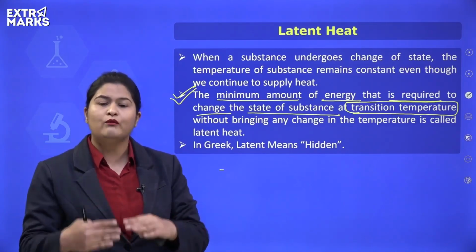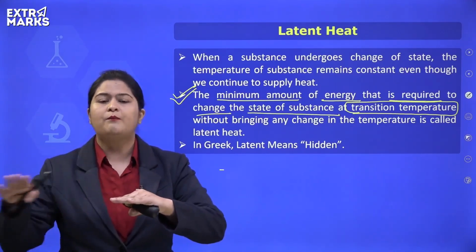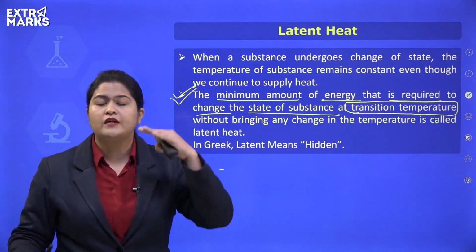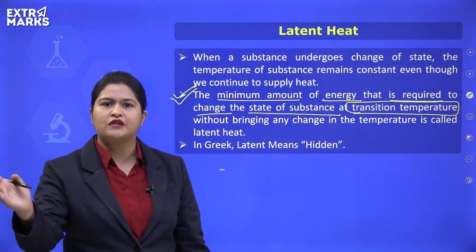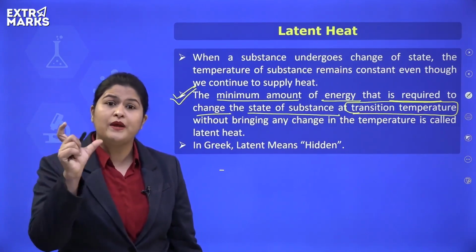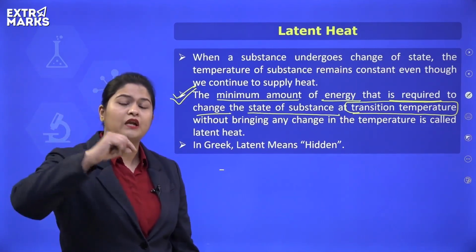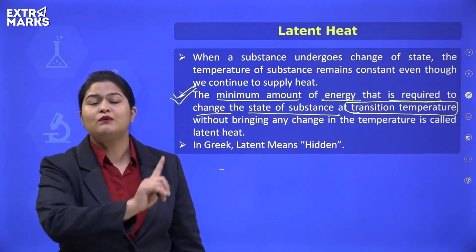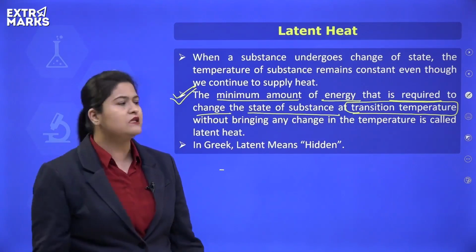As soon as a liquid reaches its boiling point, the temperature will become constant for some time. And it will remain constant until all the liquid converts to gaseous state. And during that time period, when the liquid is converting to the gaseous state, the extra heat which is supplied is known as latent heat.